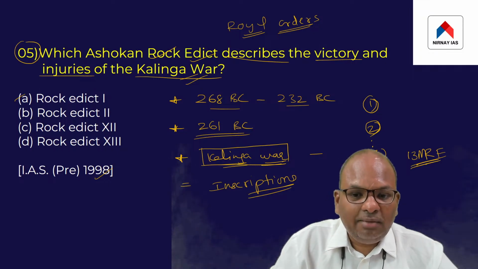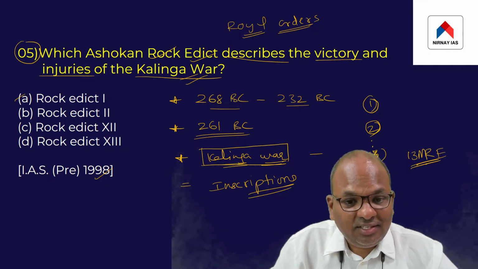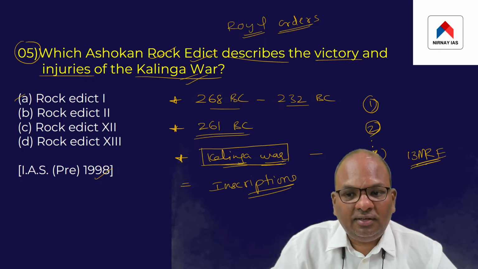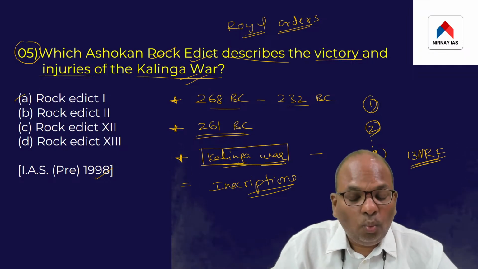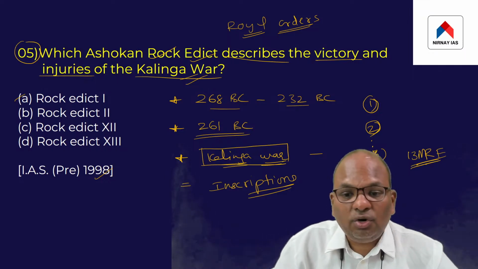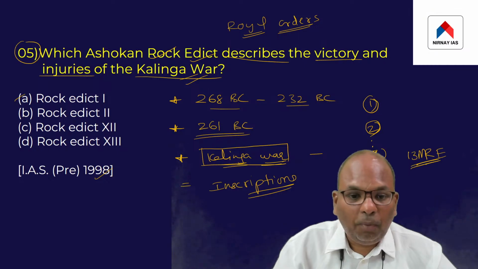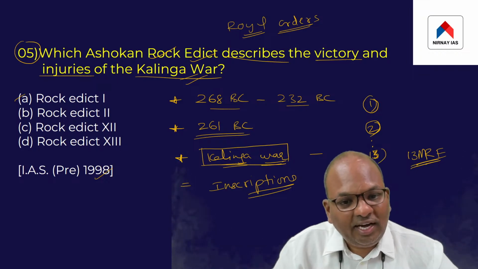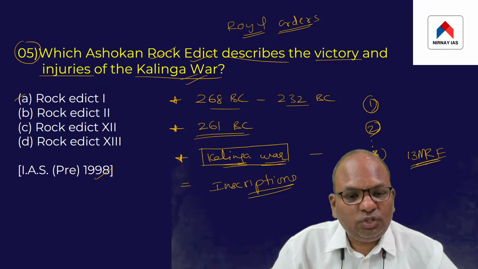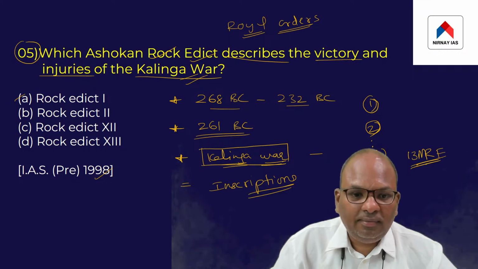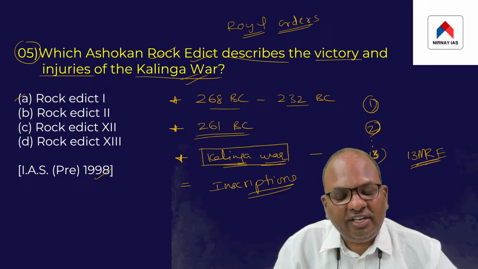In that edict, Ashoka claimed that he fought the war in his 8th year of coronation. In the edict, Ashoka mentioned that as a result of this war, 150,000 people died and about 100,000 people got seriously injured. The point is, all this information comes from the 13th major rock edict issued by Ashoka himself. So basically, Ashoka in this edict claimed that about 150,000 people died in this Kalinga War and about 100,000 people got seriously injured.